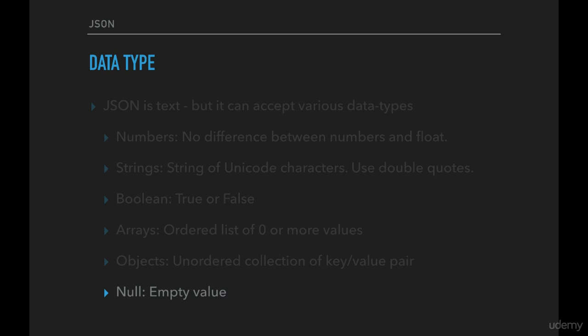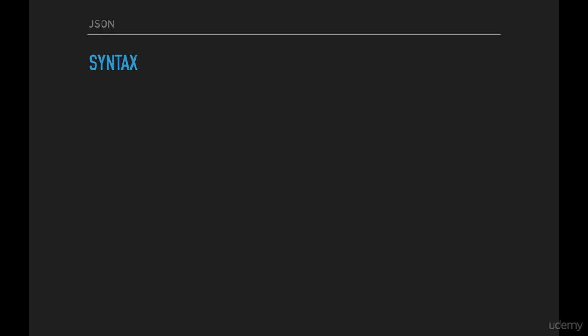But the way it is different from JavaScript is that it doesn't have date. Just like in JavaScript, there's a data type of date. We don't have that in JSON. There's a data type of undefined. We do not have that in JSON. So these are some of the things that we do not have exactly the same as JavaScript, but a lot of it is already covered.